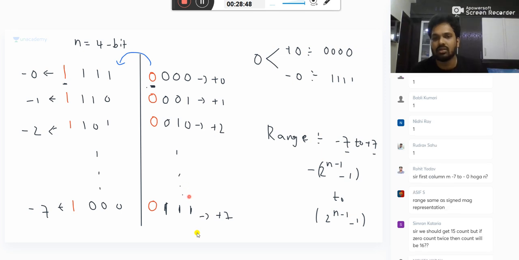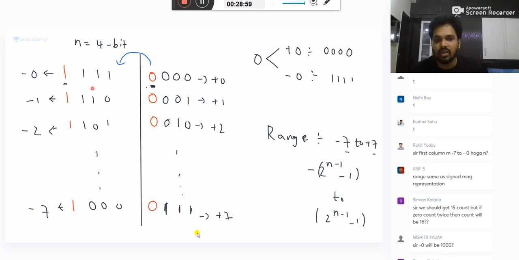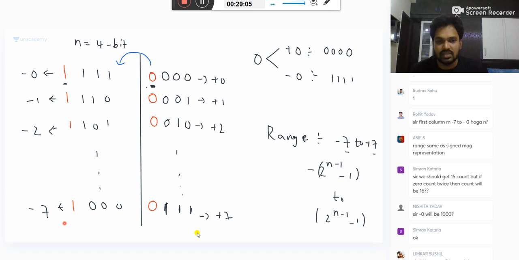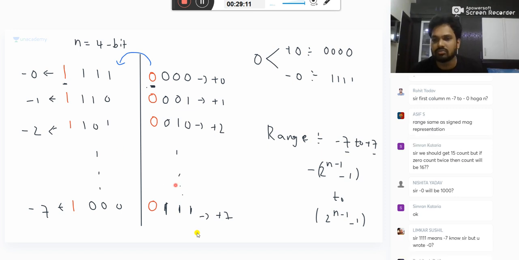Okay, please listen. Whatever you have, take the ones complement and you get this. All zeros, what is the ones complement? All ones. 0111, what is the ones complement? 1000. That's all. Don't get confused about the range. Okay, the range for all 4 bits is -7 to +7, in total, not one single column.